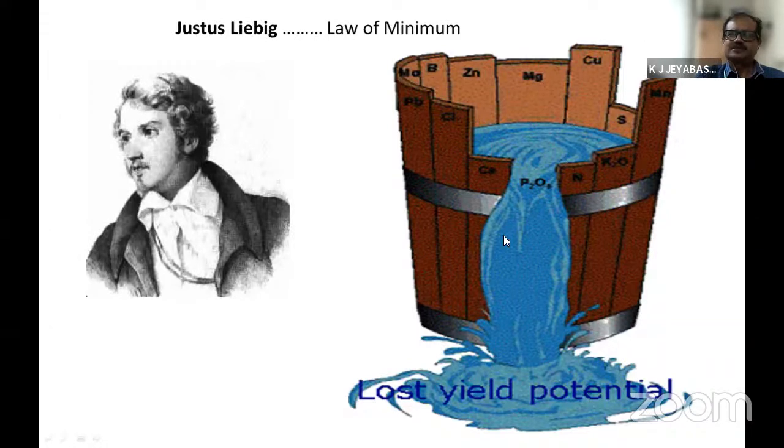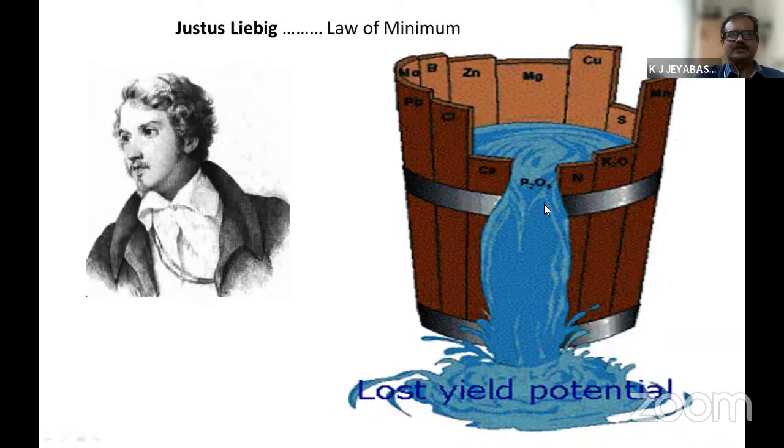So if this is the condition, if you pour water, you can store the water up to this level only in this tub. Beyond this, even if you pour more water, it will be wasted like this. So in this case, the P2O5 strip is very crucial and it is the limiting factor.